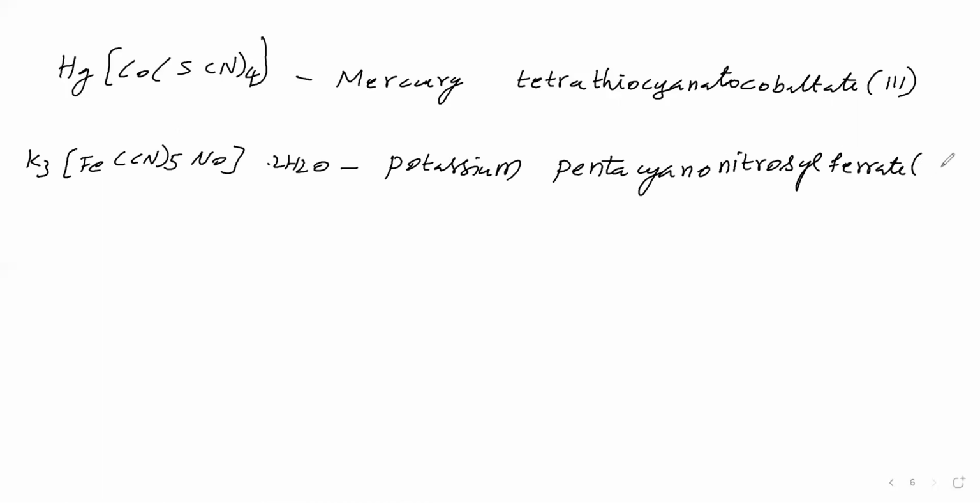And the oxidation number of iron, on calculation, gives +2. Therefore, we are writing Roman numeral II. Then the anionic complex name is completed. Then 2 water molecules are present outside, 2 in the sense of di. Water molecules we have to say as hydrate, dihydrate. Here the water molecules are present outside, therefore it is not a ligand. So we said this name is a hydrate. So the name of this complex is a dihydrate.